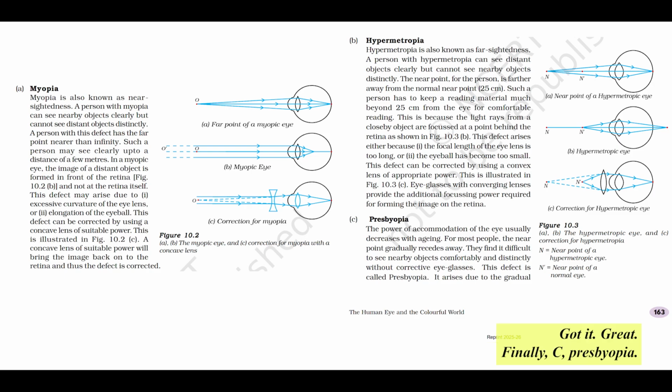Got it. Great. Finally, C, presbyopia. This third defect, presbyopia, typically occurs as a natural part of aging. As people get older, the eye's power of accommodation gradually decreases.